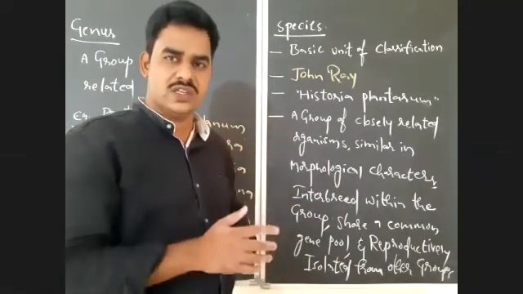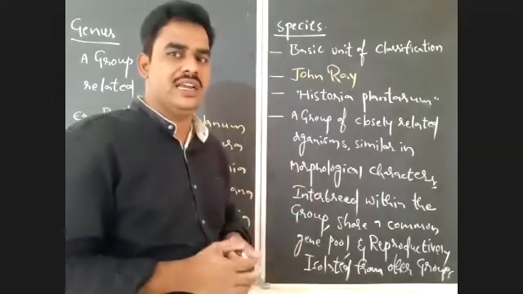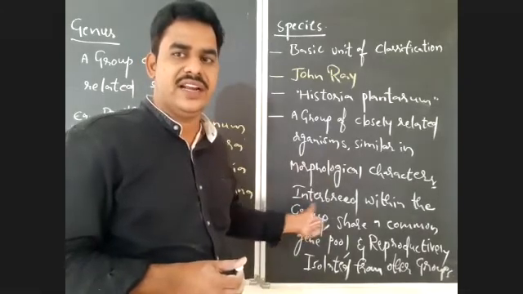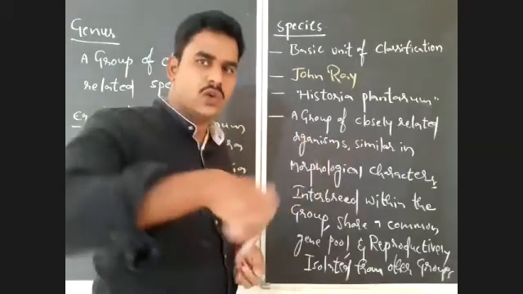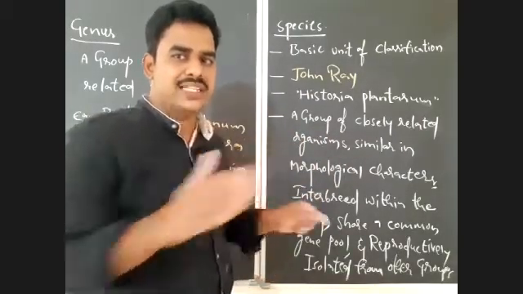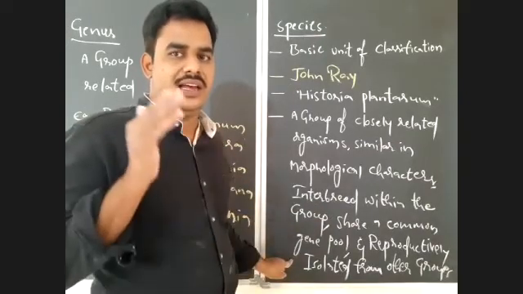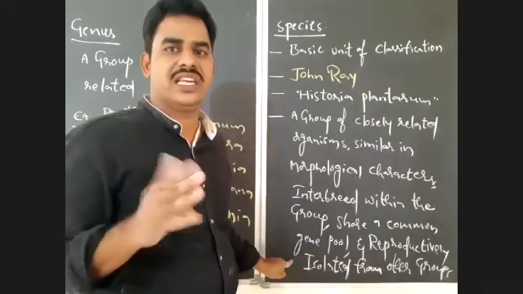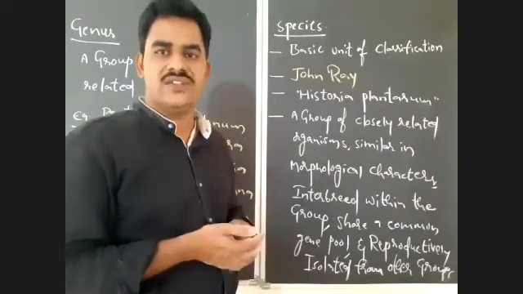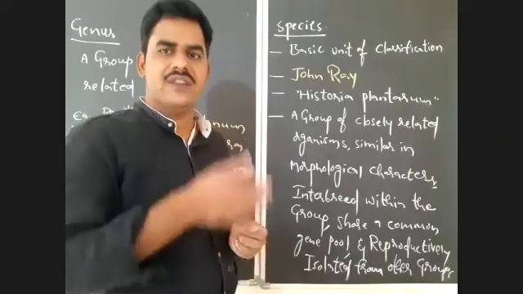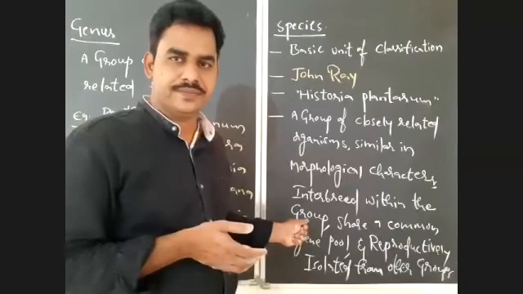Like that, every species in nature usually reproduces within their group only. That I gave here as interbreeding within the group. What it means? They can reproduce within their group only, and they are completely separated from other groups in reproduction. For example, the elephant cannot reproduce with any other group. It cannot reproduce with the group of giraffes, and the giraffes cannot reproduce with the group of camels. Did you get my point?